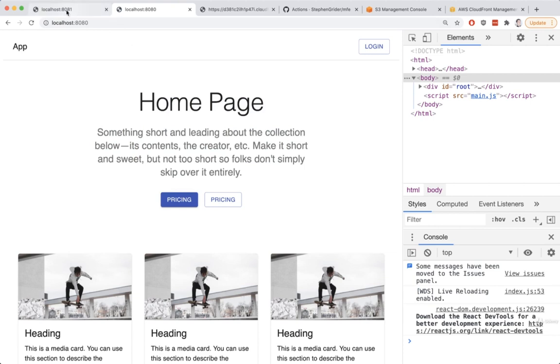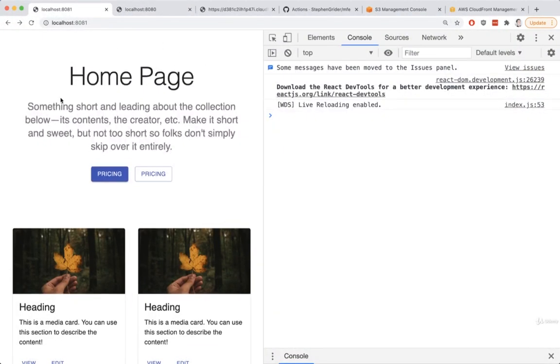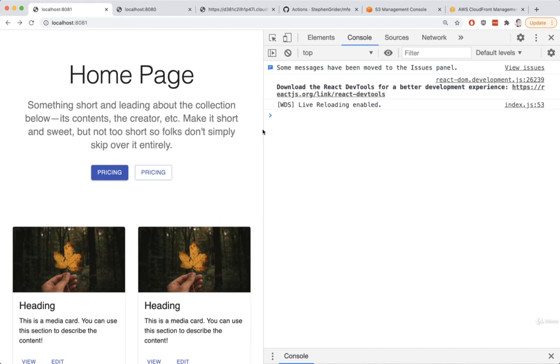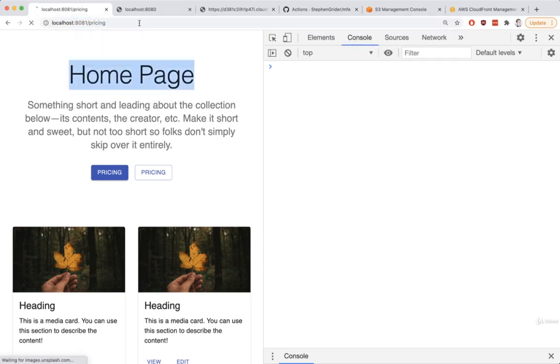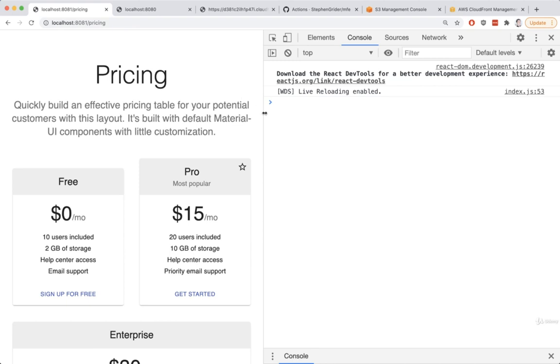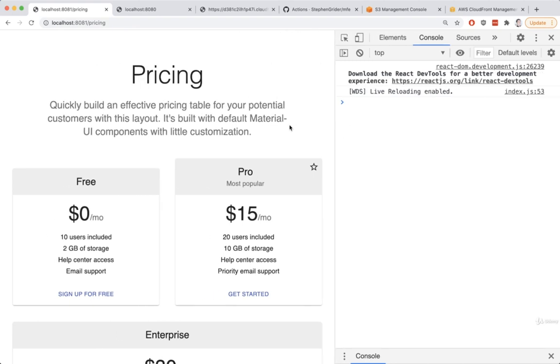And likewise, if I go to just our marketing app in isolation, which right now is running at localhost 8081, I should also be able to see the homepage at just the route or go to /pricing and see the pricing page there as well. So very simply, I want to be able to test out and develop all this navigation stuff when we are running our application in isolation and when we are running it through the container. There should effectively be no very big difference.